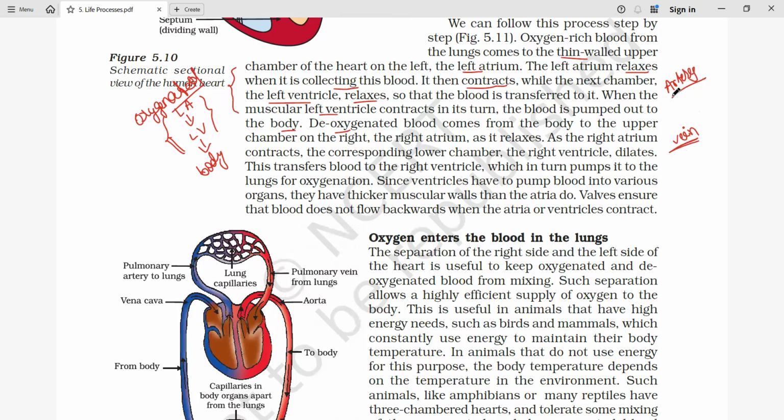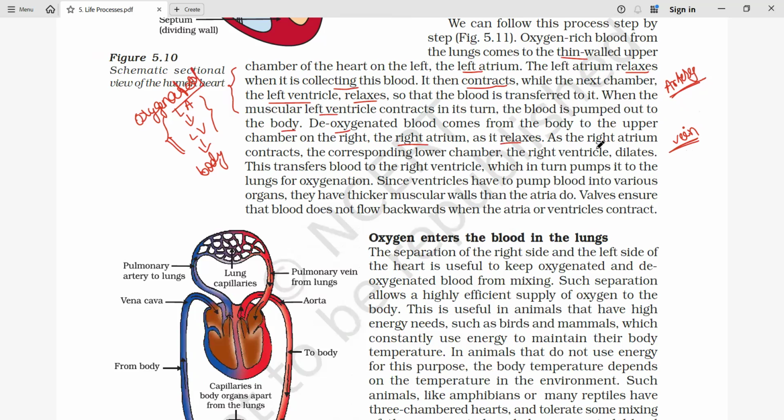Vein के through, and oxygenated is going to reach each and every part of the body कैसे? Through the artery. Okay. So now deoxygenated blood came where? In the right atrium. तो जब भी atrium या ventricle blood को receive कर रहा है तो क्या? It is relaxed. So right atrium is going to receive the deoxygenated blood, so it is relaxed.